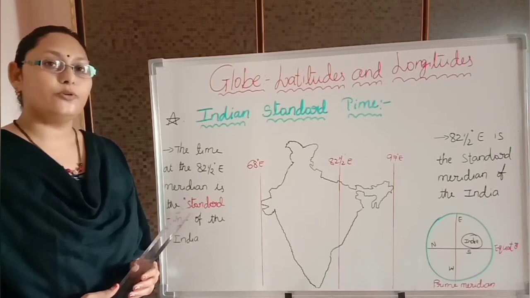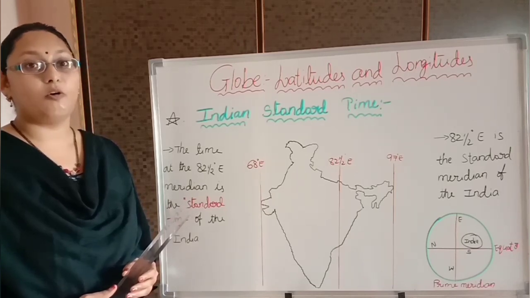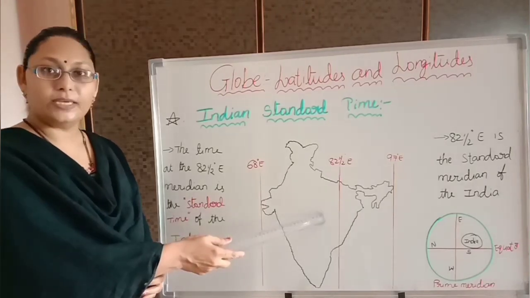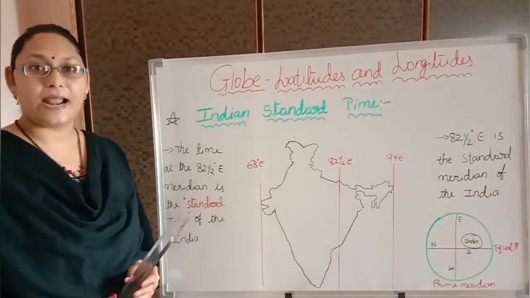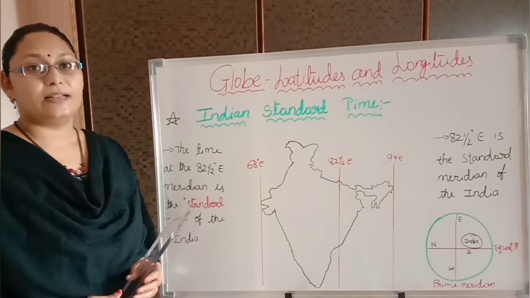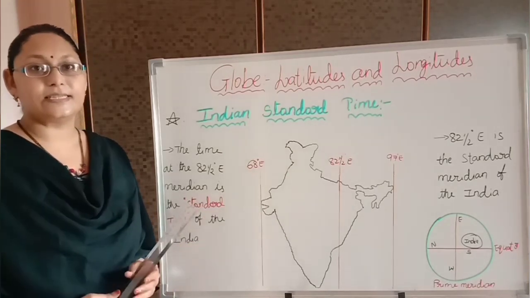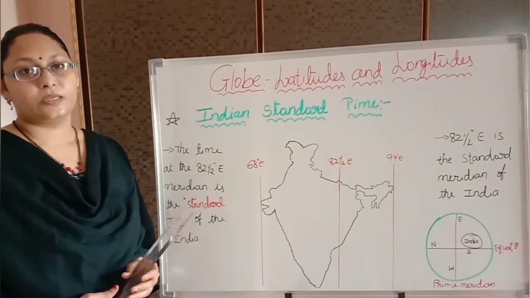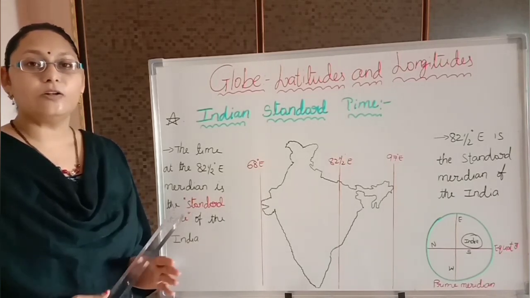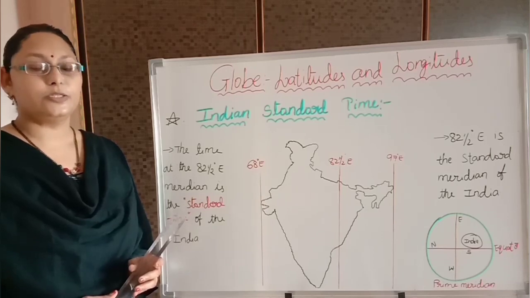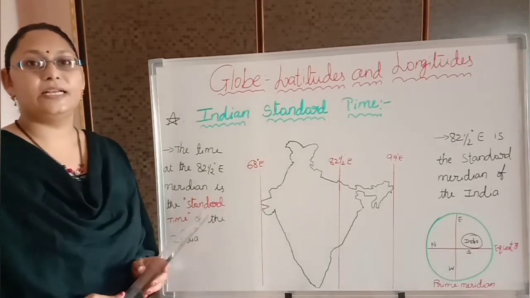So I hope now you understand what is the local time of a particular country. Yes, 82.5 east longitude is the standard meridian of India and the time at 82.5 east longitude is the standard time of India. So there is a big longitudinal distance between the 0-degree prime meridian and the 82.5 east Indian standard time.